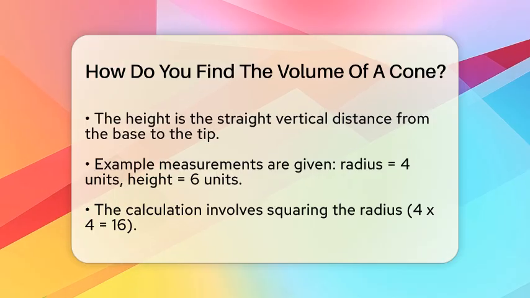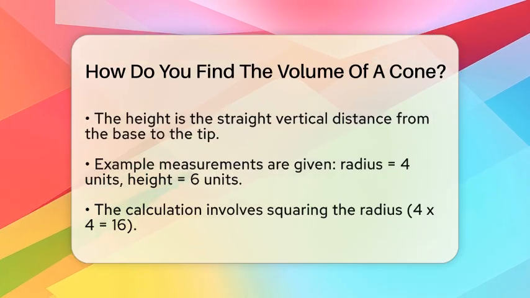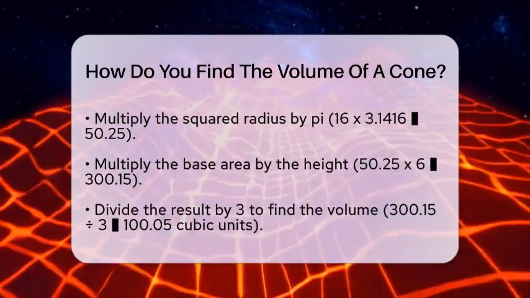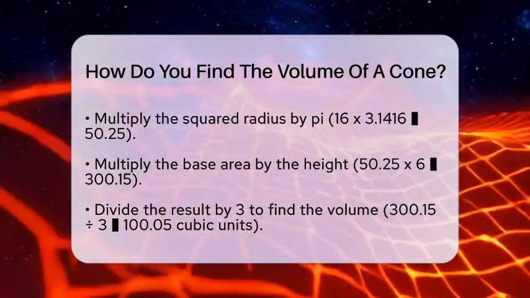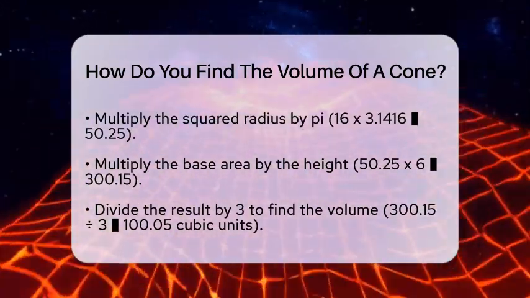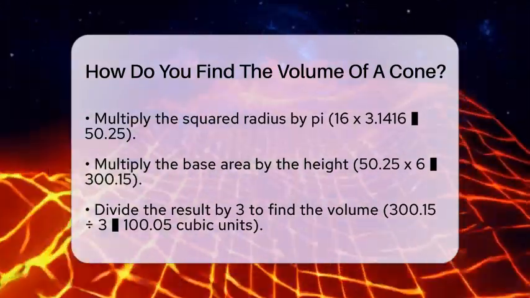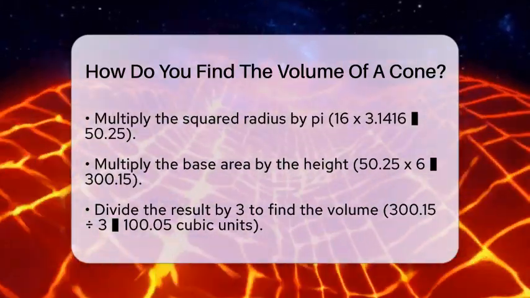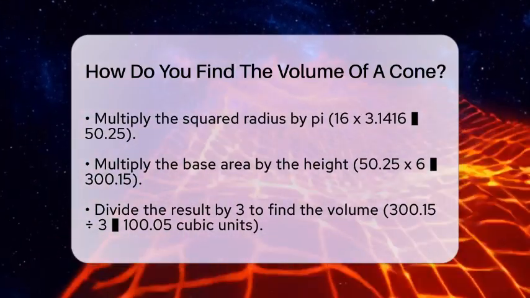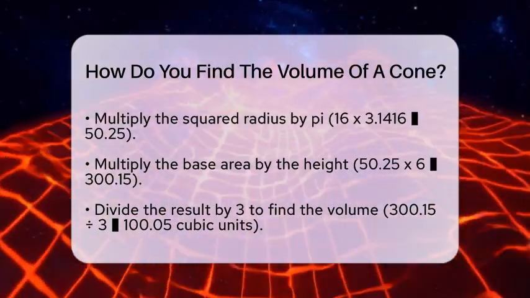Now multiply that base area by the height. 50.25 times 6 equals about 300.15. Finally, take that number and divide it by 3. 300.15 divided by 3 equals roughly 100.05. That's the volume of the cone in cubic units.